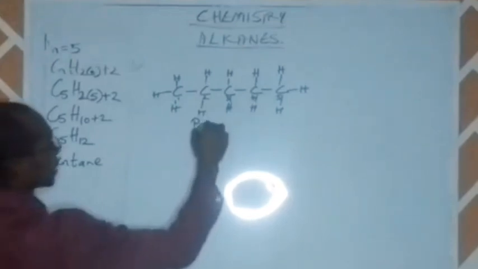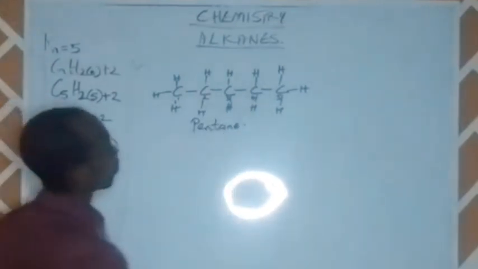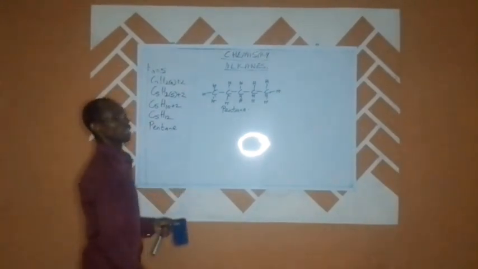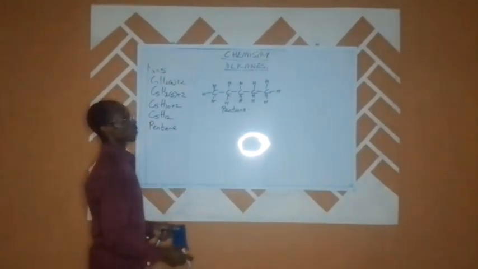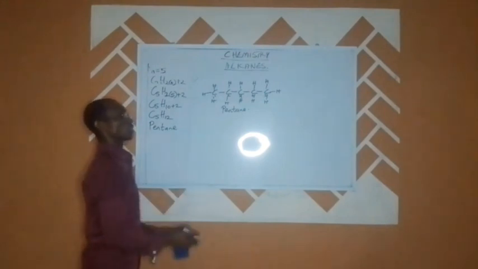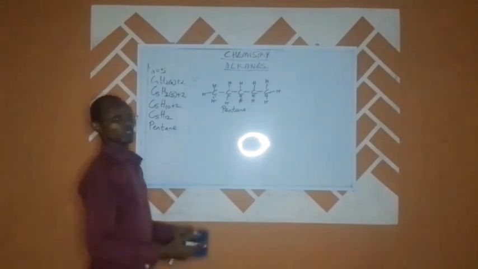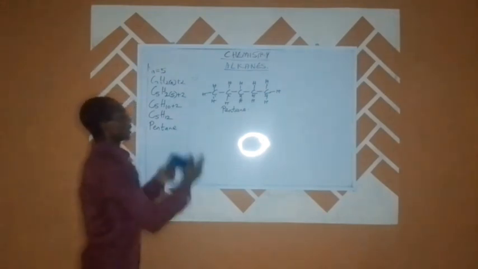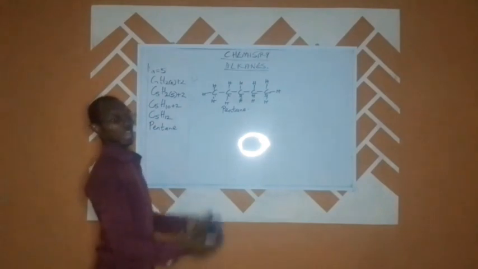So this is what we refer to as the pentane. That is the straight chain hydrocarbon having 5 carbon atoms. And like we have done in the past, when we were talking about butane, a substance that has 4 carbon atoms and 10 hydrogen atoms, this one can also have isomers.